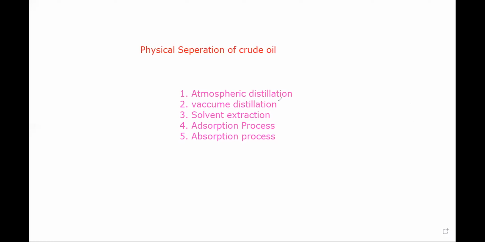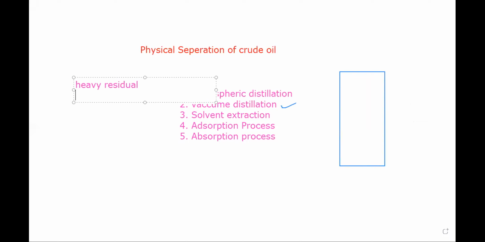Now let's talk about vacuum distillation. This is a similar case. Again, we have a kind of tower here, and there will be some trays. Now this vacuum distillation is taken for the heavy residue only. So remember one thing, vacuum distillation is taken for the heavy residue only, that is, for heavy oil components.